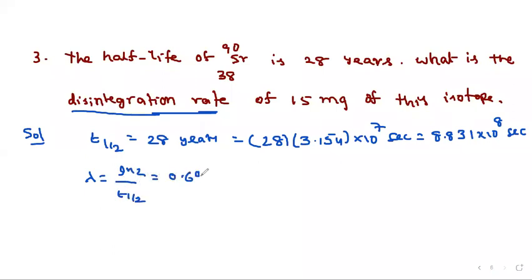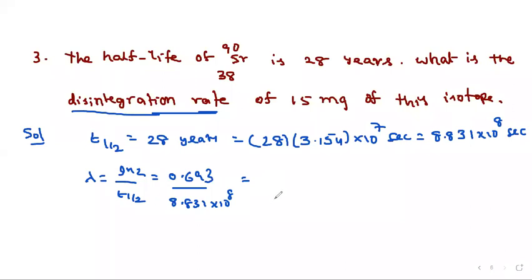That is 0.693 by T half, which is 8.831 into 10 power 8. Then we'll calculate here, 0.693 divided by 8.831 into 10 power minus 8, 0.07 something we got.